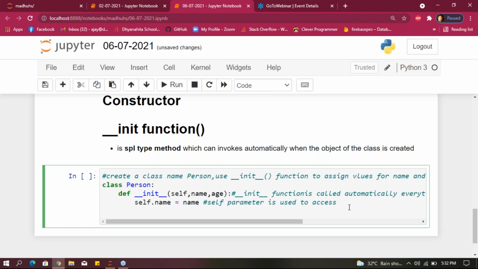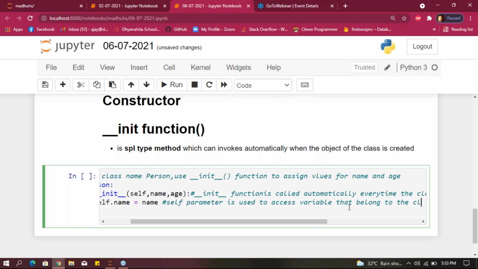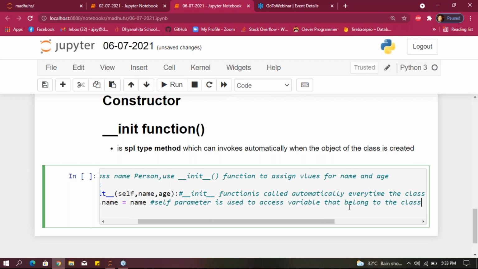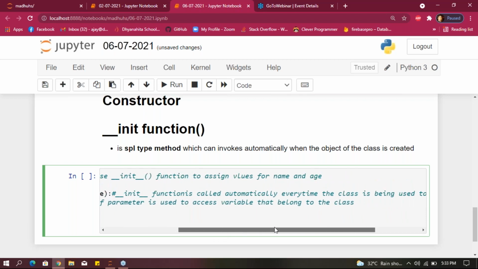And here what this self parameter will do is, self parameter is used to access variables that belong to the class.